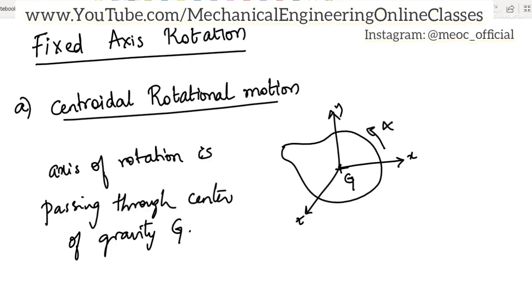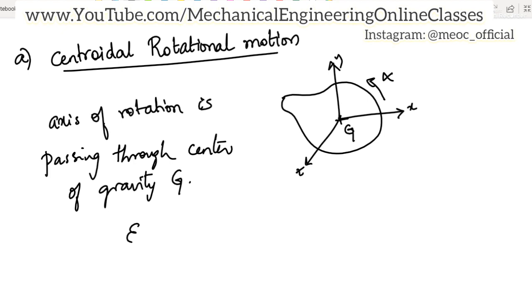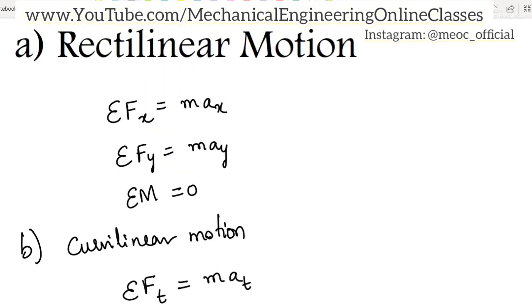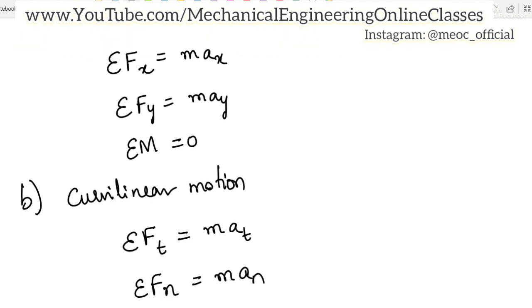So the equilibrium equations in this particular case will be sum of forces along x-axis should be 0, sum of forces along y-axis should be 0. Now you may have a question, why is sigma Fx or sigma Fy 0? In the case where we were talking about rectilinear motion or curvilinear motion, when the object is in translation, sigma Fx or sigma Fy, or sigma F, is not 0, it is equal to mass into acceleration of that particular rigid body in that particular direction. Because this is not equal to 0, that is the reason why the object is translating.